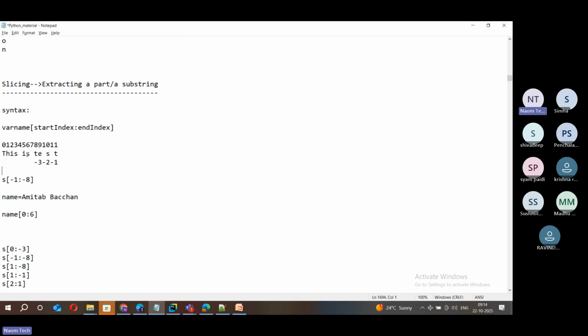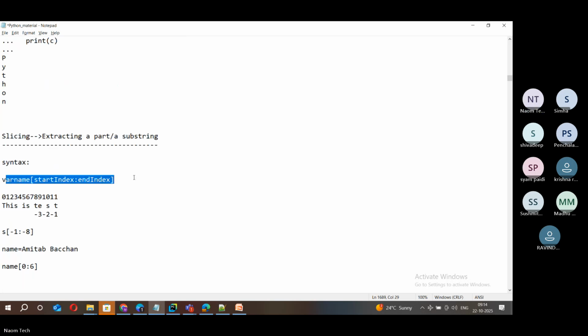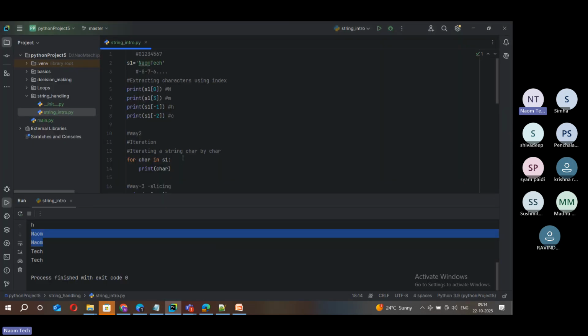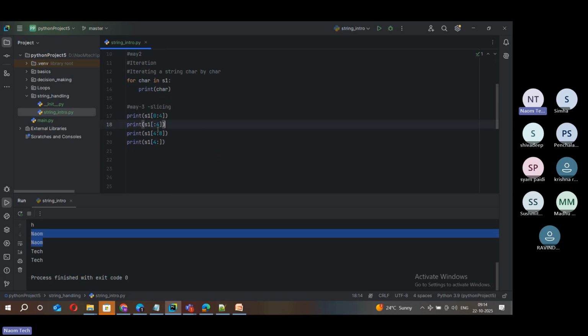This is the very simple syntax you should apply. The start and end index. End is exclusive. Second thing, how you are extracting that data, just check that. We are just applying different scenarios and the secrets that are associated with slicing. Like, if you are trying to extract the first half of a string, you don't need to mention the start index. For the second half of a string, you don't need to mention the end index. Likewise, there are many things. We'll go one by one.